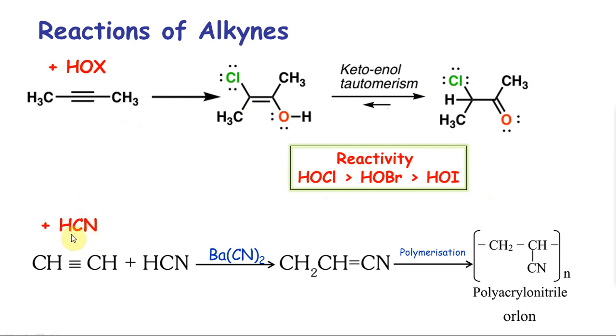Exactly similar is HCN addition. Okay, HCN, H plus and CN minus addition. So in this HCN addition, the hydrogen goes to one carbon, CN minus goes to the other carbon. Why this is important is, this undergoes polymerization to give you polyacrylonitrile. This is acrylonitrile. It will give you polyacrylonitrile or Orlon. This is important in polymer chemistry.